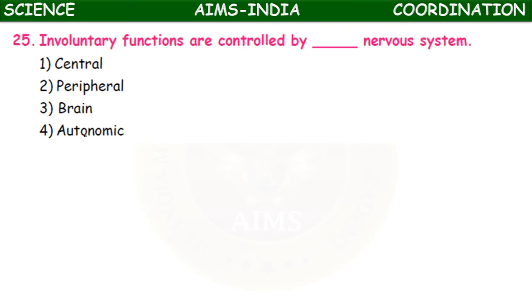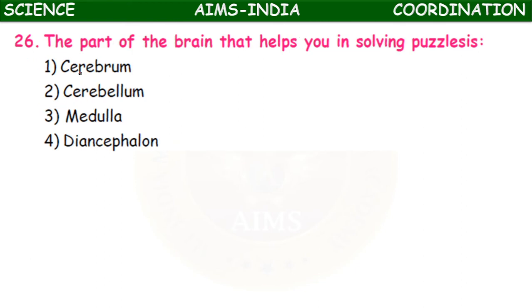Involuntary functions are controlled by dash nervous system: central nervous system, peripheral nervous system, brain, autonomic nervous system. So it is the autonomic nervous system. Involuntary functions here, spinal cord plays a role in the involuntary functions. So it is a part of the central nervous system. So the central nervous system controls the involuntary functions.